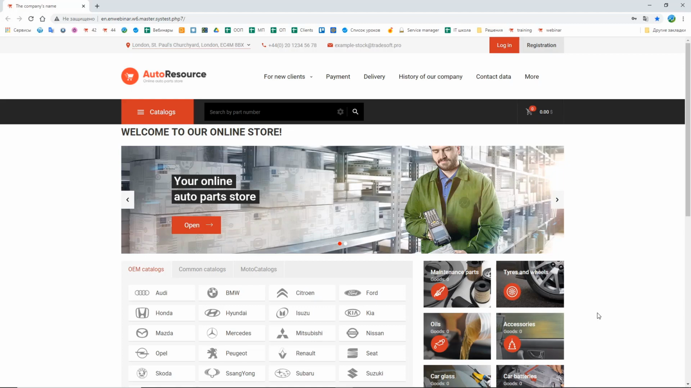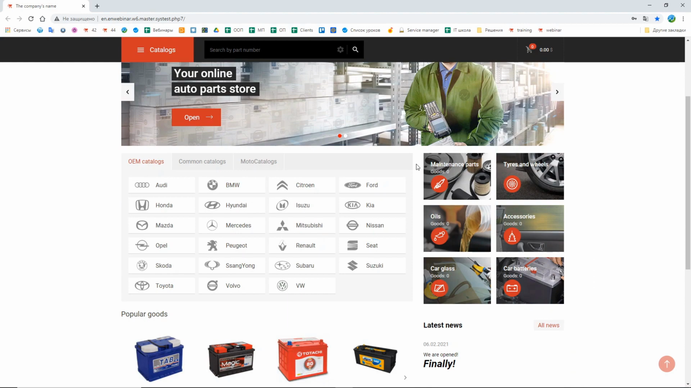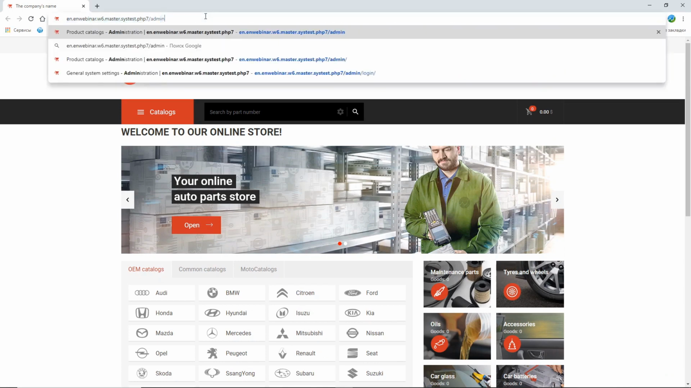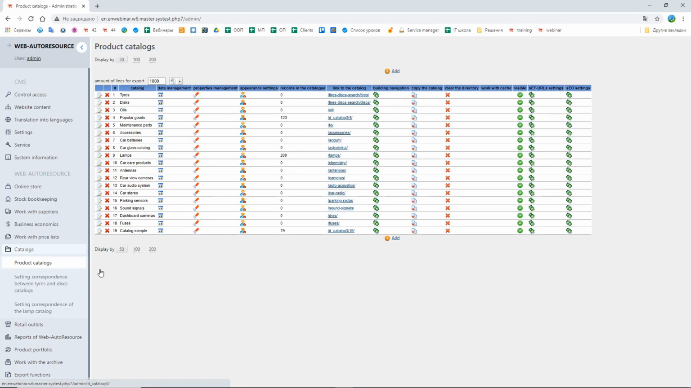Let's take a look at the process of product catalogs creation in the system. We are going to create a new catalog here in this section, and for that we are going to the administrative part, into the section catalogs, product catalogs. Here you can see the list of catalogs that already exist on the website.